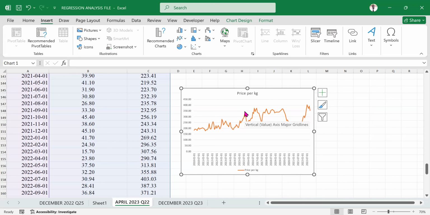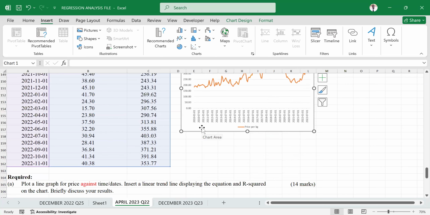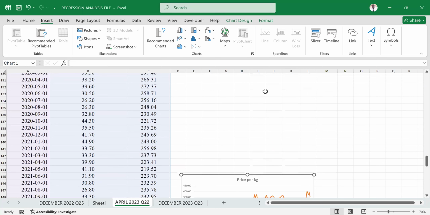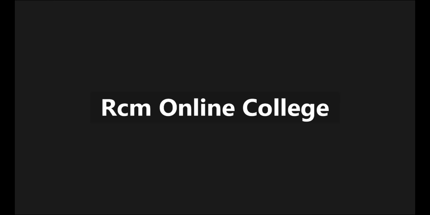Which one do I choose? The line. The examiner wanted us to use the line, so that is what we choose. If you read the required part, it is saying plot a line graph, so it is very specific. Have you inserted it? If I go to the line chart, it brings me the option of data range and location range. Are you able to share your screen very fast?